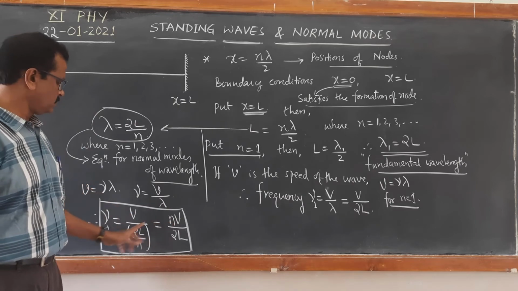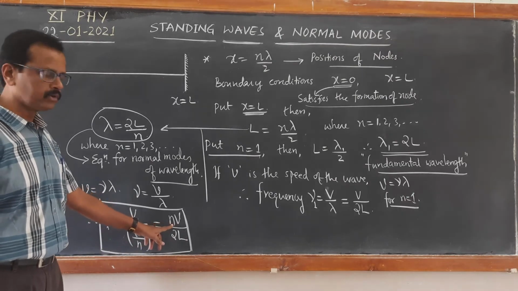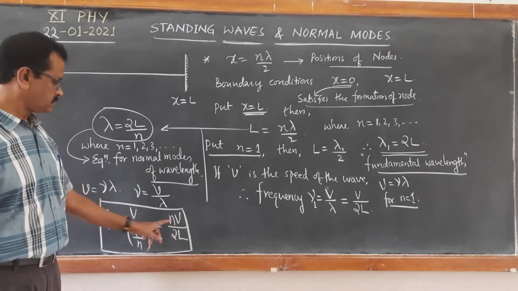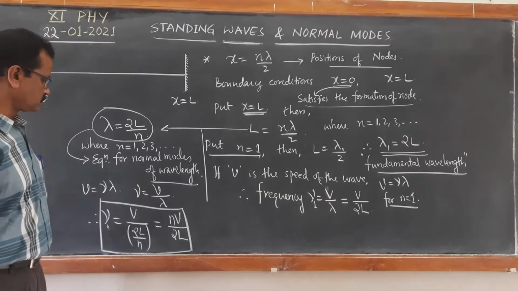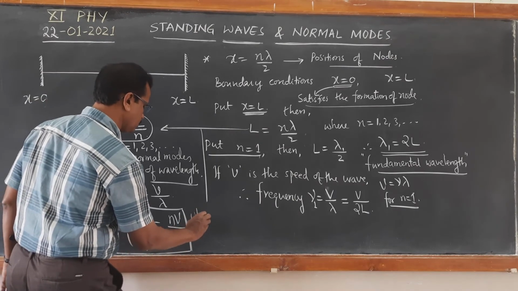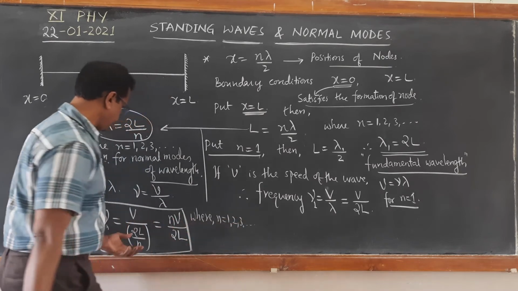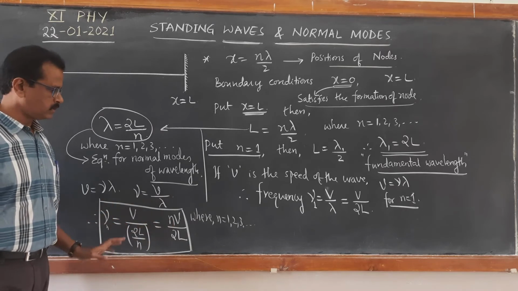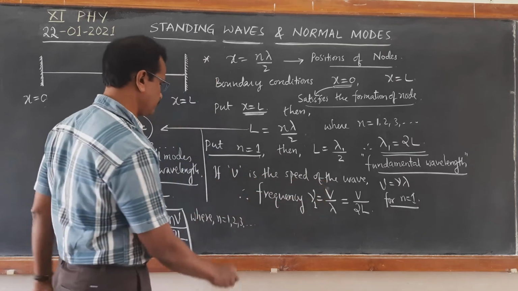Put n equal to 1, you will get the fundamental mode of frequency, which is called the first harmonic. If you put n equal to 2, we get the second harmonic, that is the frequency corresponding to the second harmonic. Put n equal to 3, you will get the third harmonic. So by putting n equal to 1, 2, 3 and so on, you will get the set of frequencies nV by 2L. Already we have calculated for the first one.